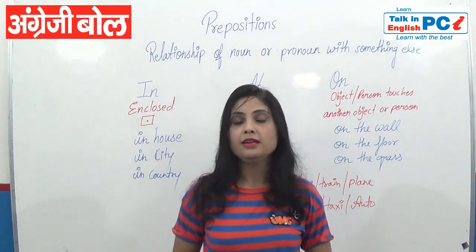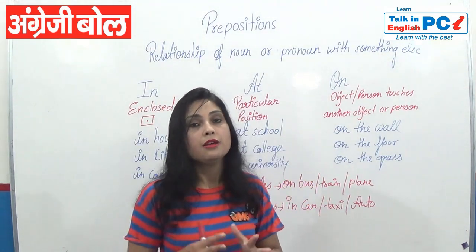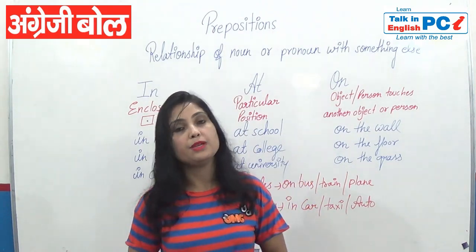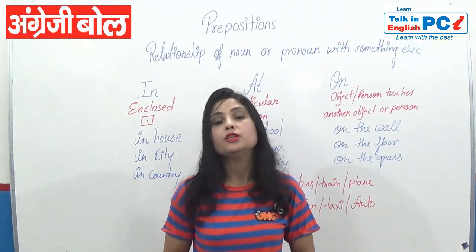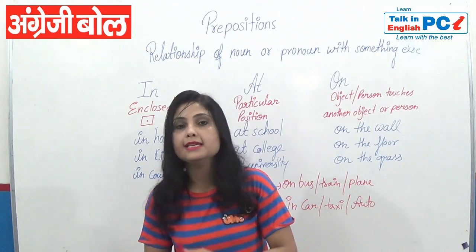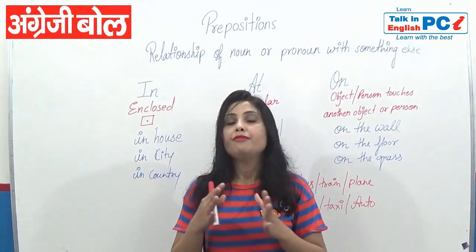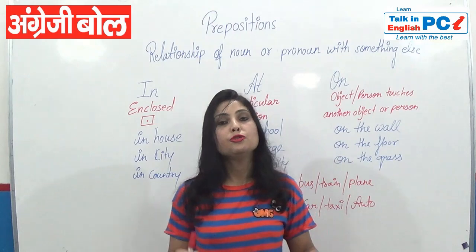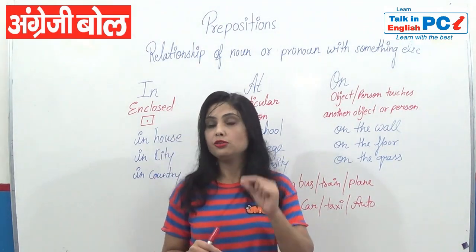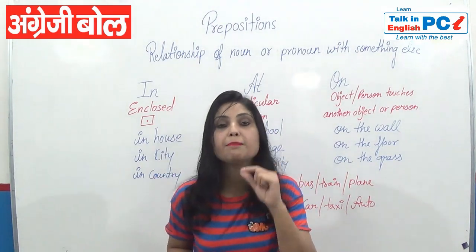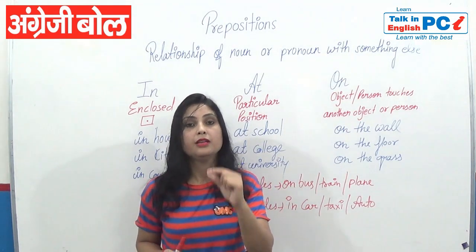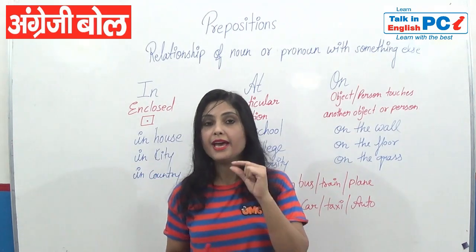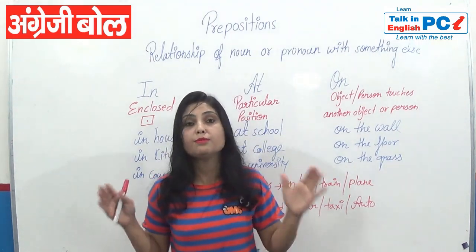When to use in? When you are enclosed, when you are surrounded by a place or an area, at that time you will be using in. Examples: in house, in city, in country. When we talk about at, we talk about a particular position. You are inside the city, but you talk about the particular position of a person right now. It can be at school, at college, at university.